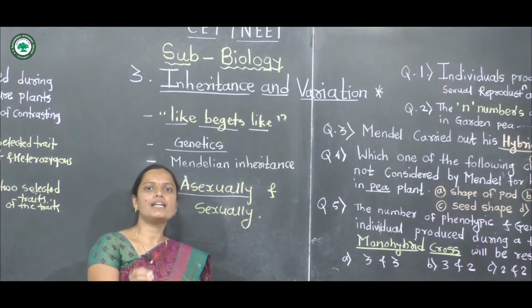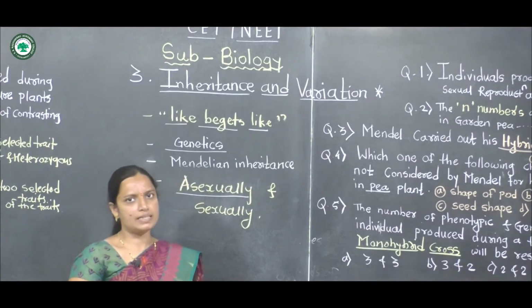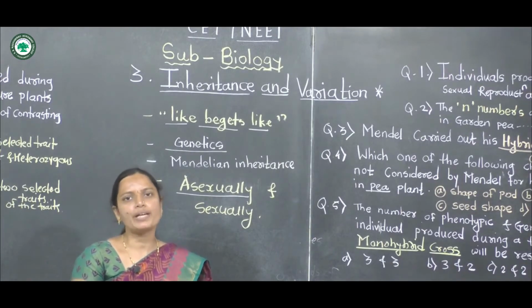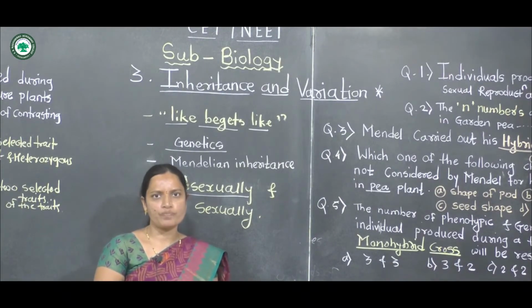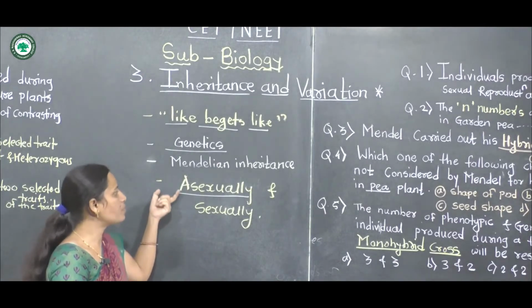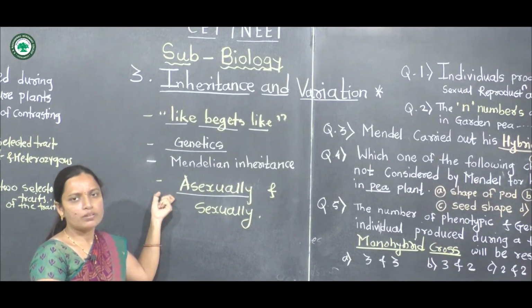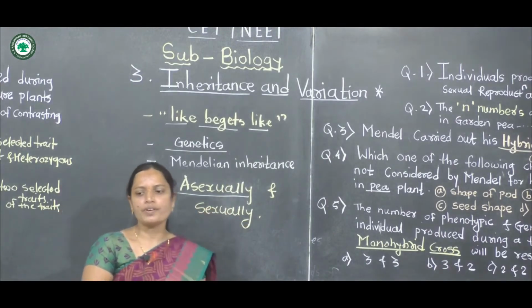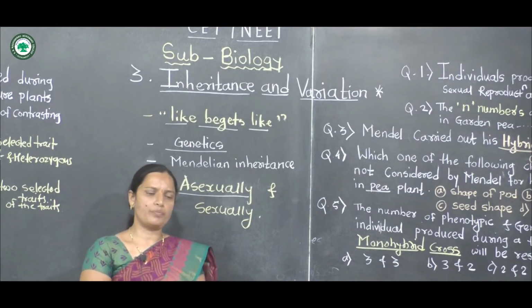It is exactly identical to its parents and produces clones, identical copies, in asexually reproducing organisms. But in sexual reproduction, the individual is dissimilar.